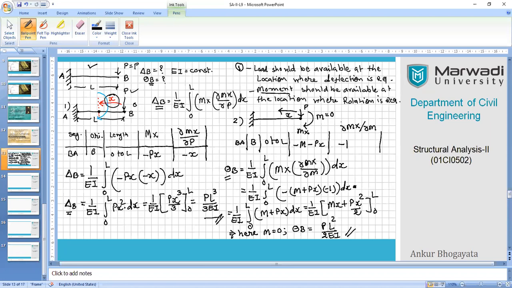So what to do? We will apply a fictitious moment over here with 0 value, but we will keep it in the loop and we will develop our equation accordingly. And then finally, when it is time, you can declare that surprisingly M is 0, right? So you can replace it with 0, and then accordingly you can obtain the rest of the values. So I think this is quite good enough with the proper flow of the learning.